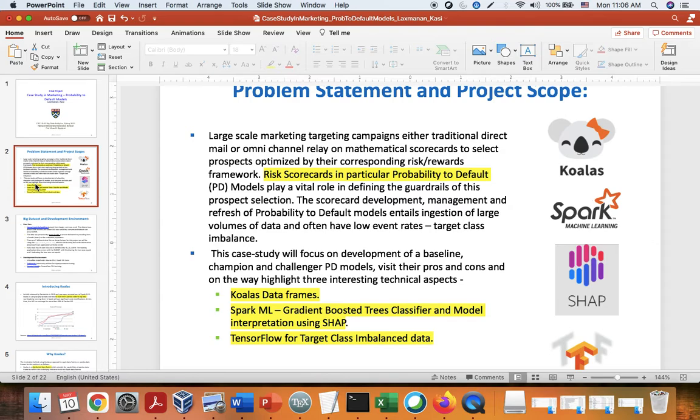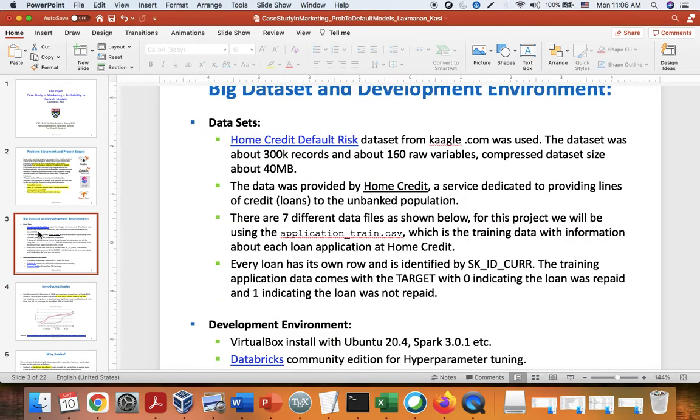Along the way, we look at three interesting technical aspects: Koalas data frames, Spark ML gradient boosted tree classifier and model interpretation using SHAP, and TensorFlow for target class imbalance data. The dataset we'll use is the Home Credit Default Risk dataset from Kaggle.com.